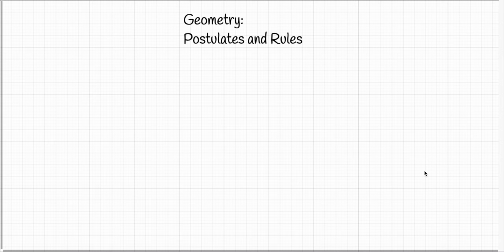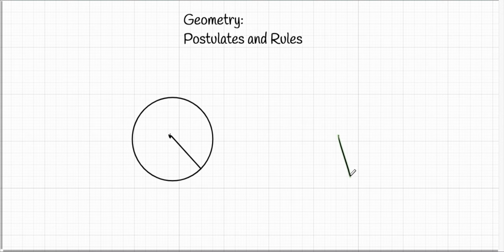Given any straight line segment, a circle can be drawn having the segment as the radius and one endpoint as the center. So there's always going to be some circle in which the center is one of the endpoints and the radius is a given line segment. So I sort of did it the other way. I drew the circle first, but you can also say, now that I have something like this, I can draw a circle that fits it.